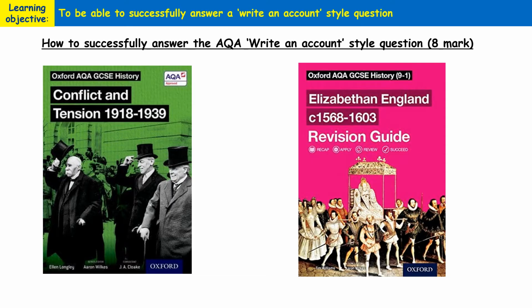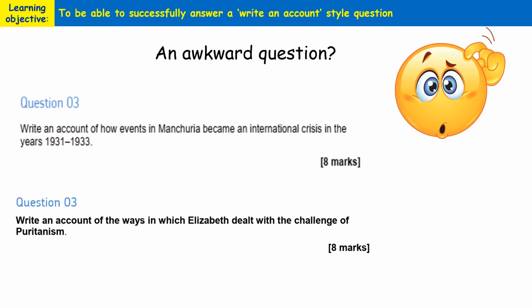So let's get started. So why is it that some students find this question quite awkward? Well, first of all, even though this question is in both the conflict and tension paper and also the Elizabethan England paper, sometimes the wording of the question is different depending on which paper you're answering this question in.